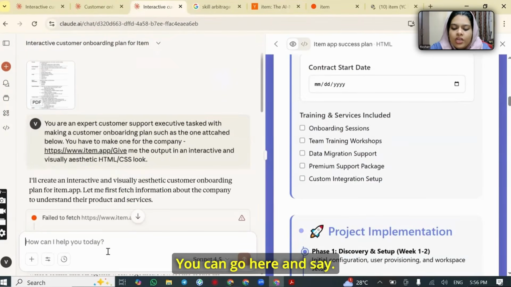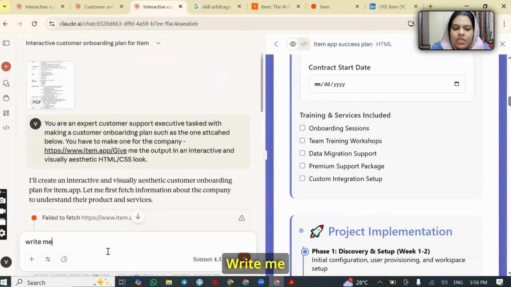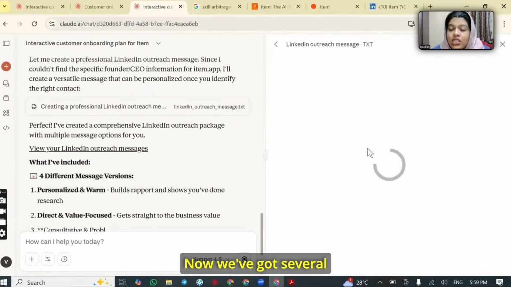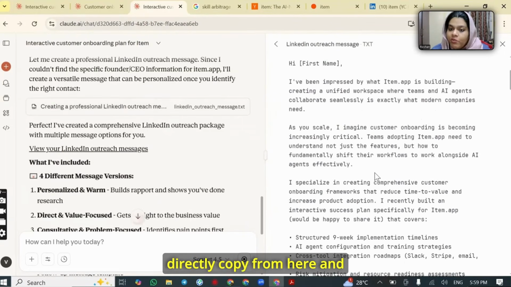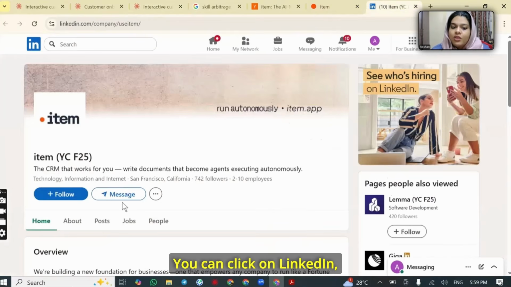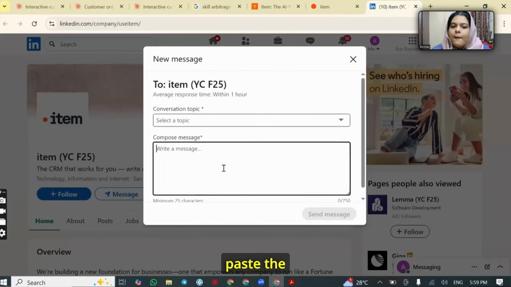You can go here and say, write me a LinkedIn outreach message. Perfect. Now we've got several versions of the same message that we can just directly copy from here and send across to them here on LinkedIn. Just click on message, paste the message over here, and that is it.